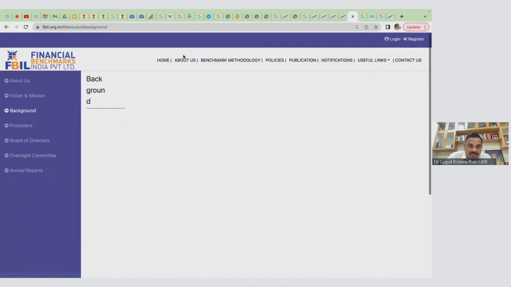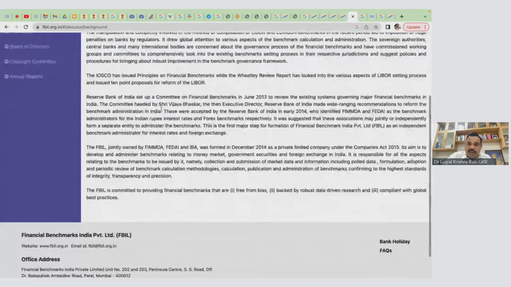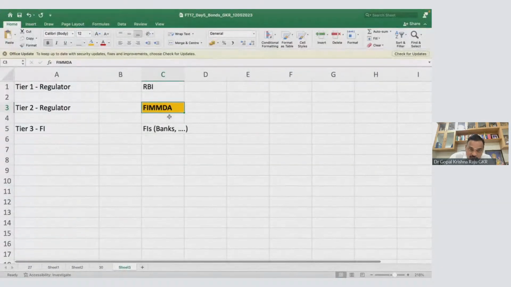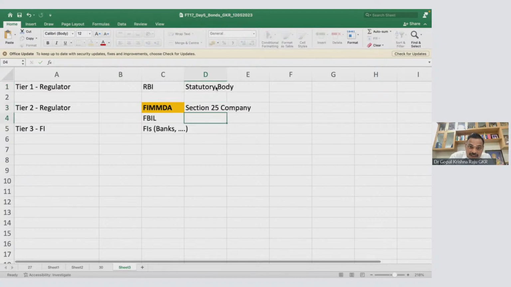Look at About Us. So this is basically developed by a group of financial institutions, jointly owned by FIMDA, FEDAI and IBA. Look at this, the private limited company. Below this you have FBIL. So RBI is a regulator. This is a statutory body. This is a Section 25 company. This is private limited.